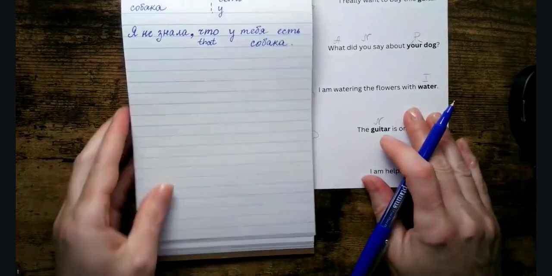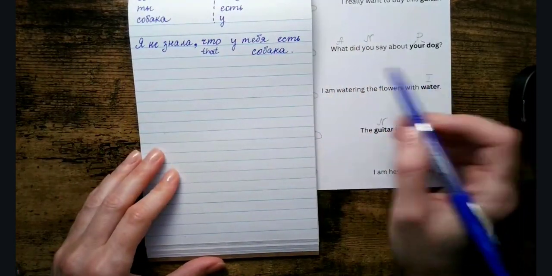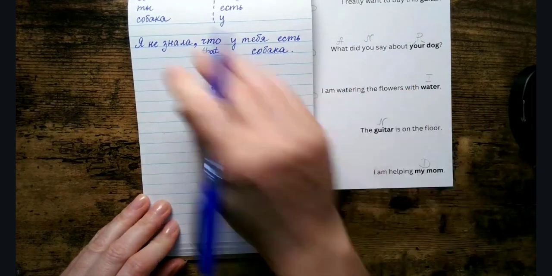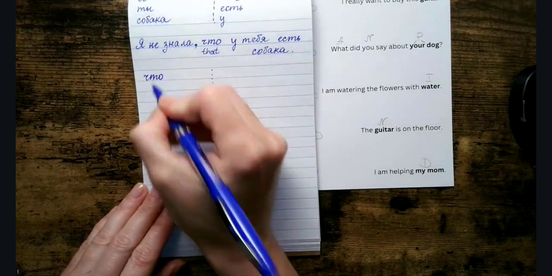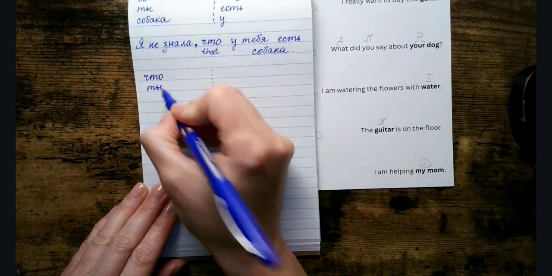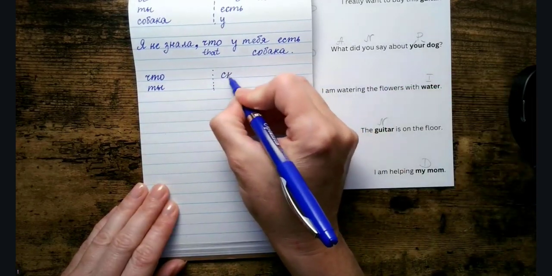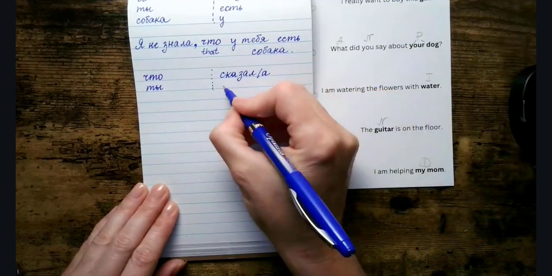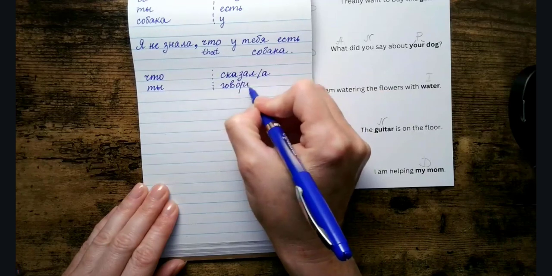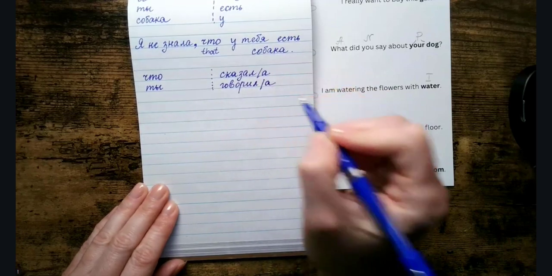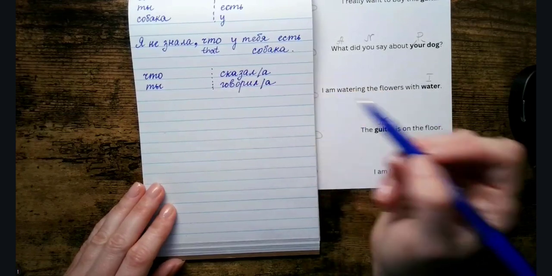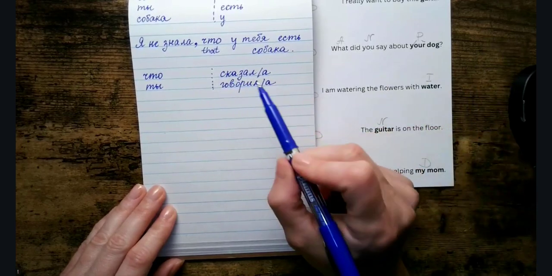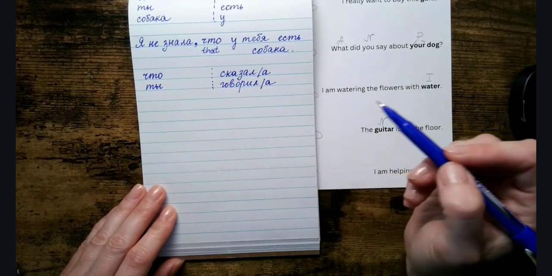So here we have, what did you say about your dog? So first of all, again, let's look up all the words. What in the default form is что, you, ты, did say, сказал or сказала, or it can be говорил or говорила. Depending on what aspect we're working with, what did you say is like, what specific thing you said? That would be сказал.